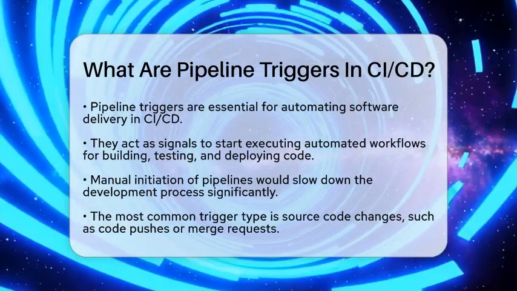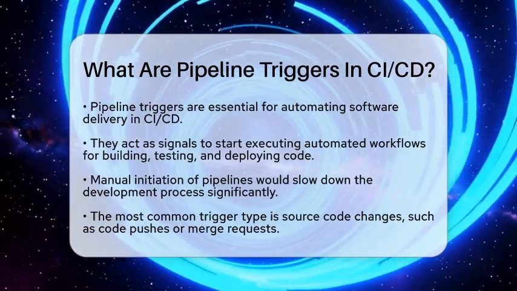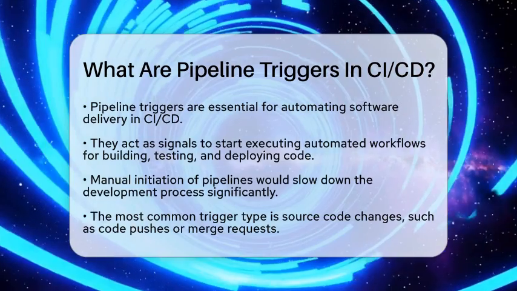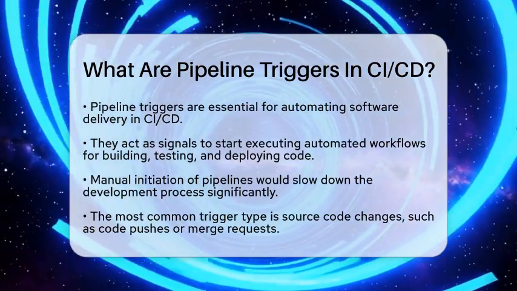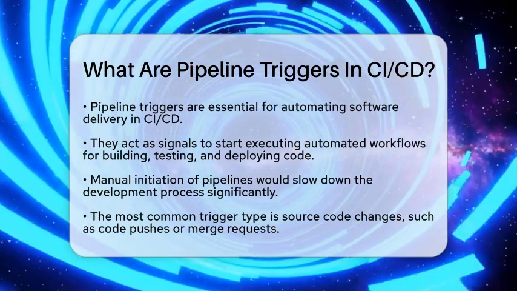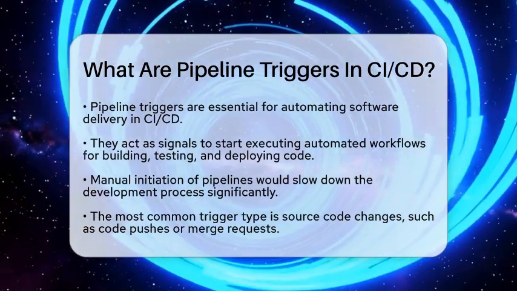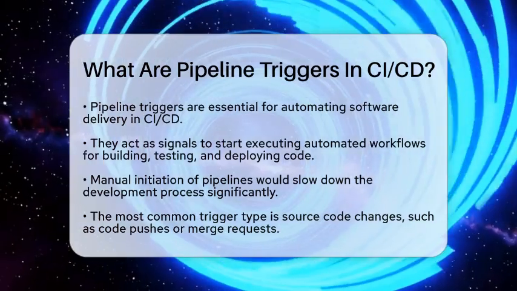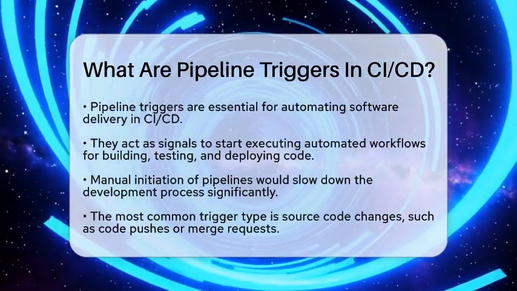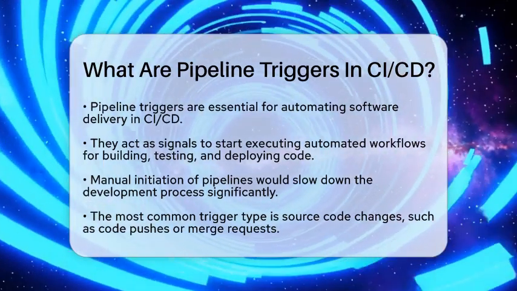A pipeline trigger acts like a signal that tells the continuous integration and continuous delivery system to start running the pipeline. Imagine if developers had to start every pipeline manually. That would slow down the entire process and make it less efficient. Triggers help automate this, making development cycles faster and smoother.